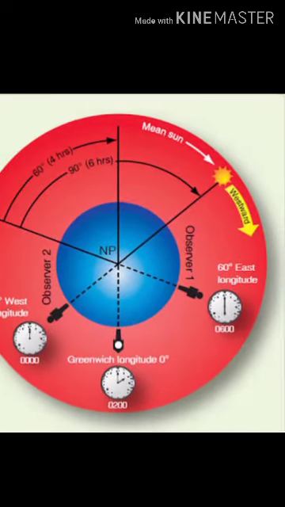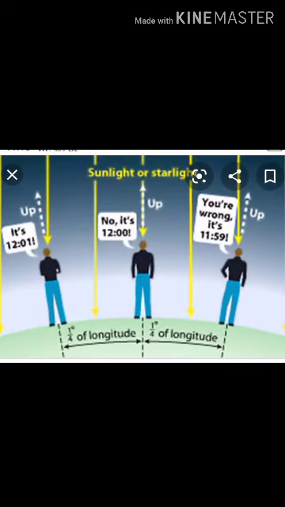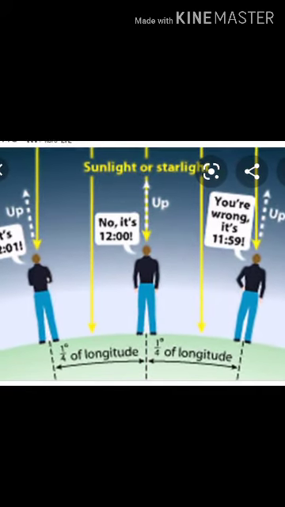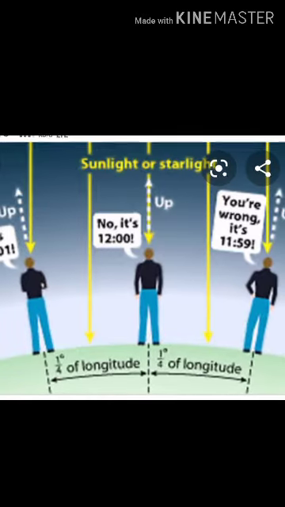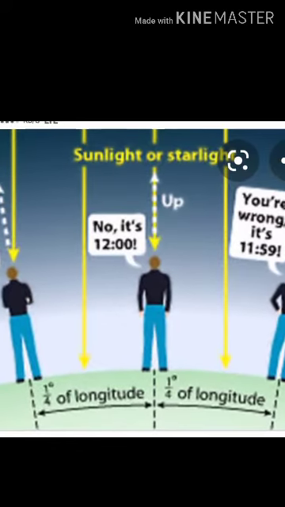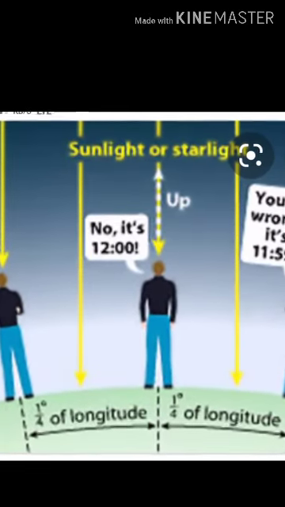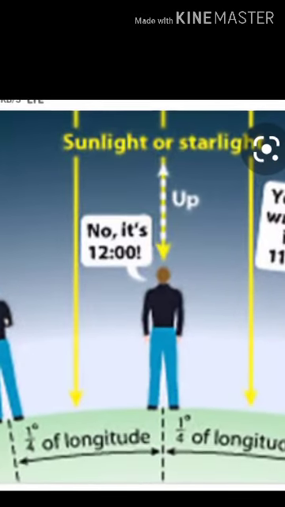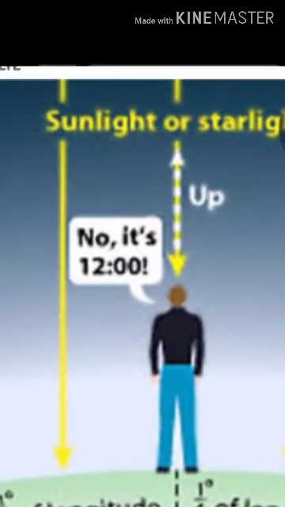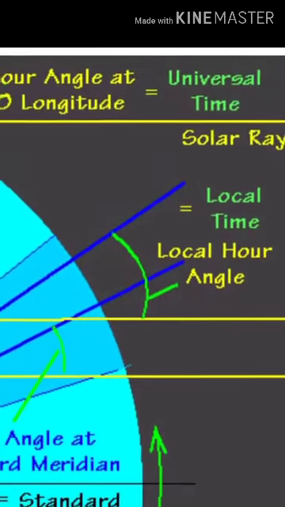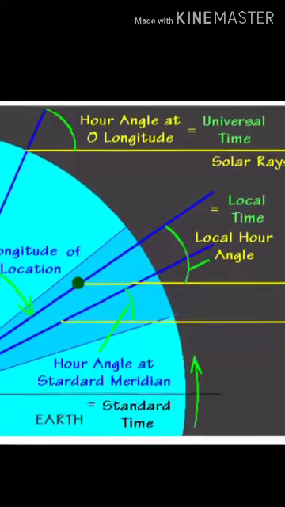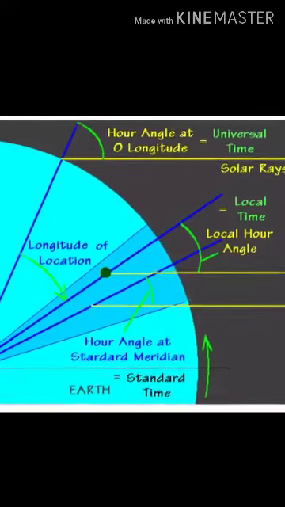Now we will see what is local time. The time according to the longitude of a place or according to the position of the sun at that place is known as the local time. This is based on the local meridian passing over that place. When the sun is shining vertically over the longitude, it is 12 noon at that place. All places situated on the same meridian have the same local time. Every longitude has its own local time.